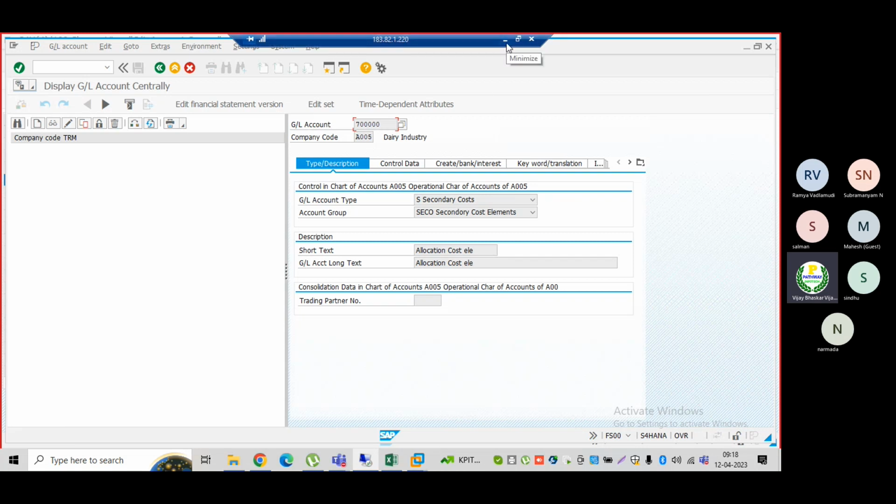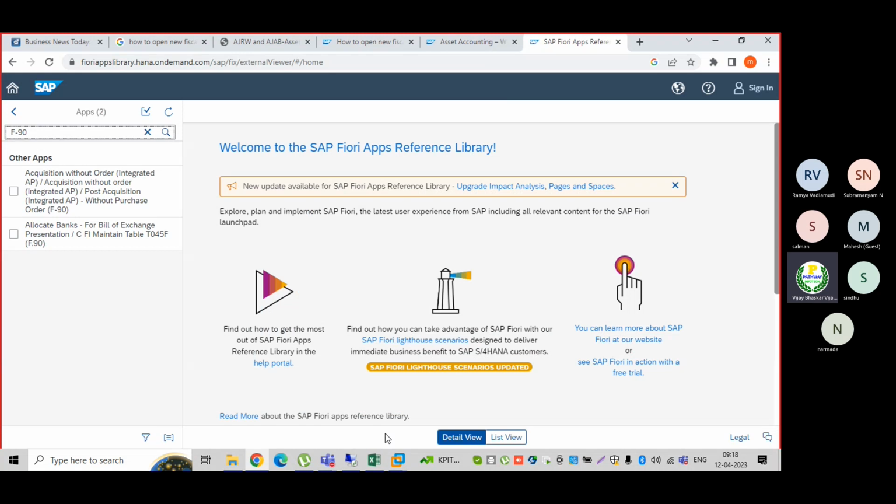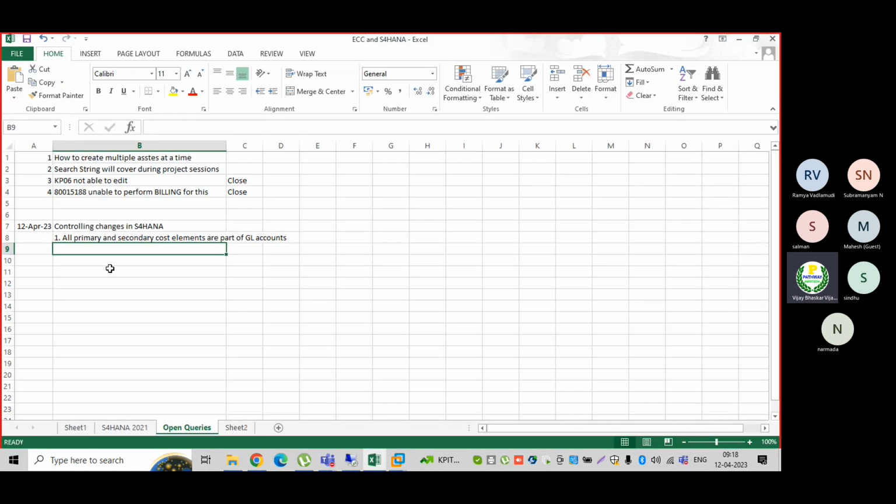This is one of the changes SAP has introduced. In S4 HANA, all my primary and secondary cost elements are now part of GL accounts. That is point number one. Then remember the second thing.